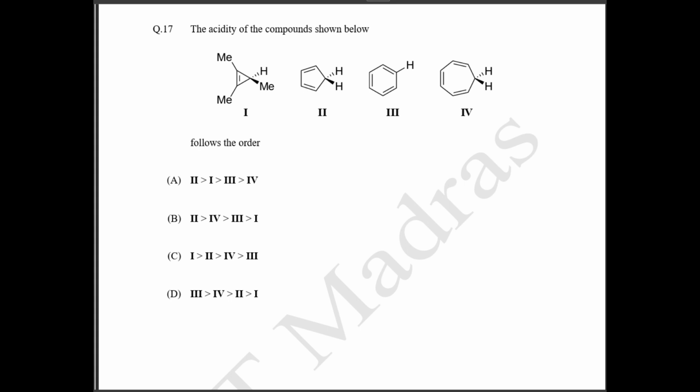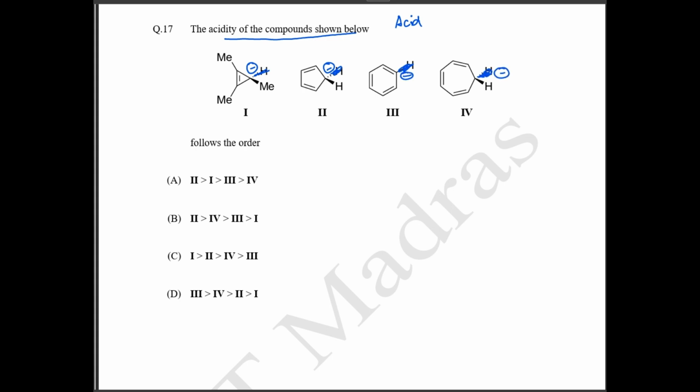17th question. The acidity of the following compounds given below. Okay. So they have given 4 compounds and they are telling us to write the acidity order. So what is acidity? What is acidic order? Okay. When we call something an acid, the one from which H plus can be removed more quickly, we will say that is more acidic in nature. Right? So now what are we going to do, everywhere instead of hydrogen with the positive charge, we are going to insert a carbanion. Okay, so when hydrogen is removed as H plus, what happens? This is going to form a carbanion at this position.